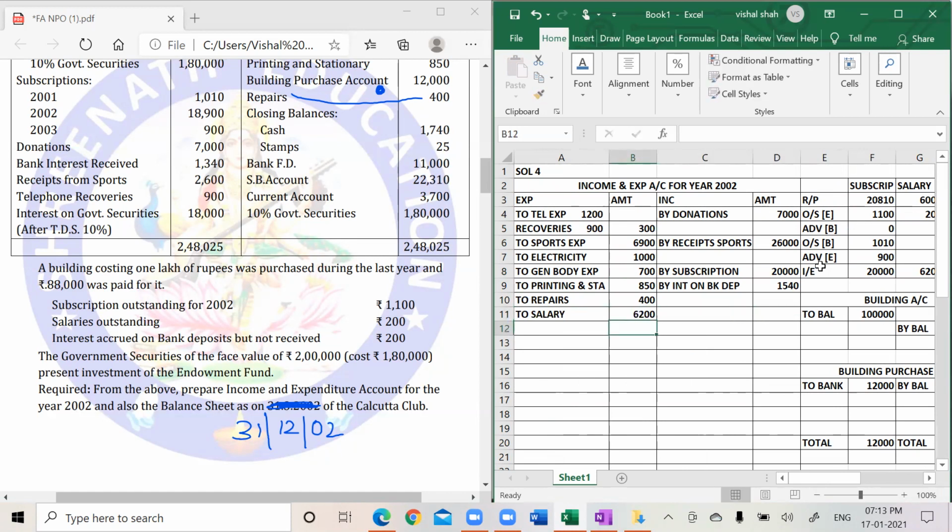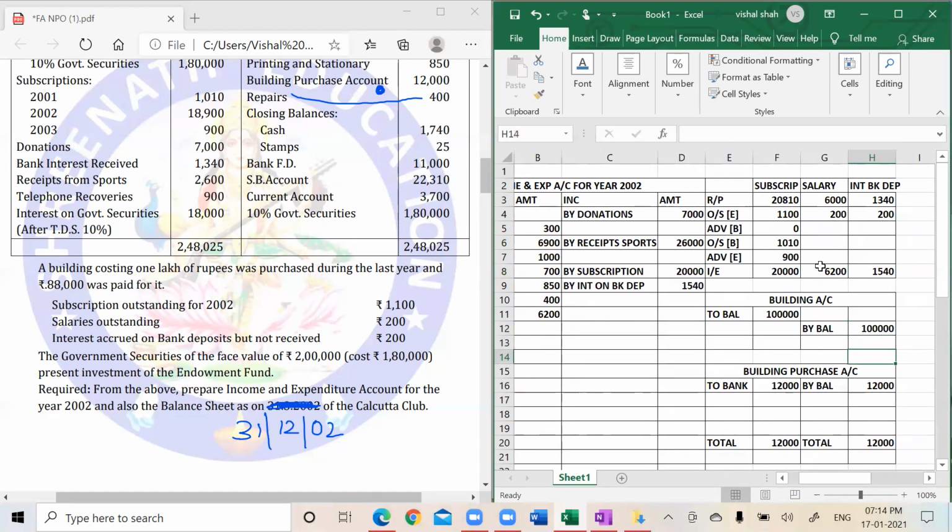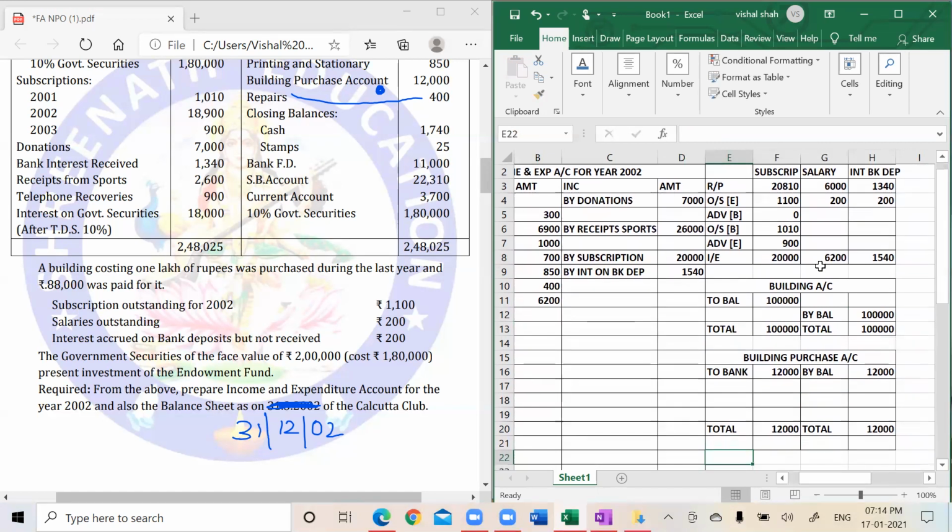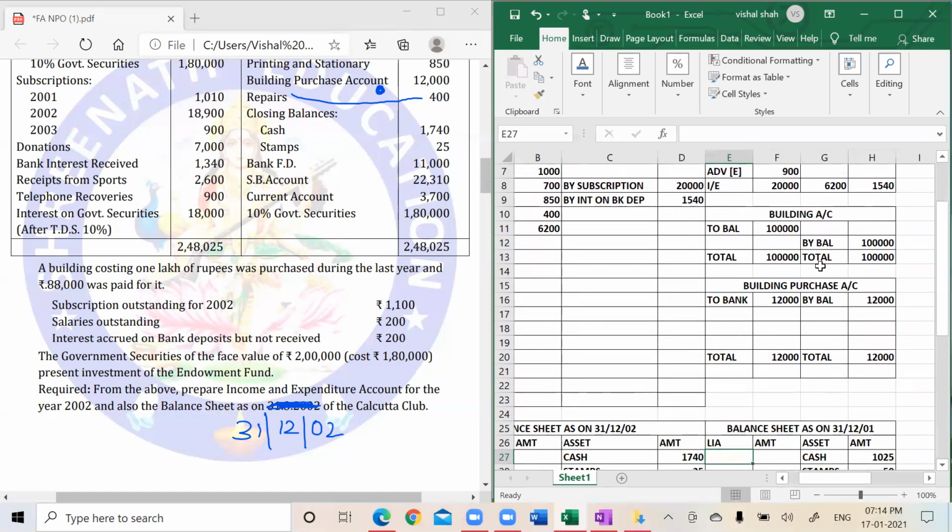So 2 effect given. Building is closed. Total. Building purchase is also done.